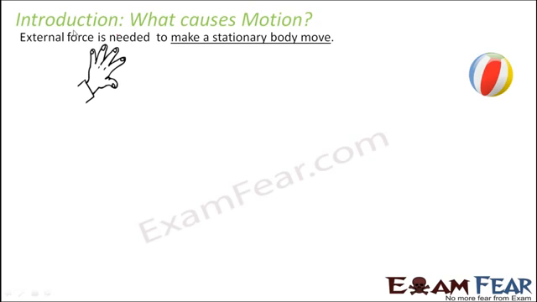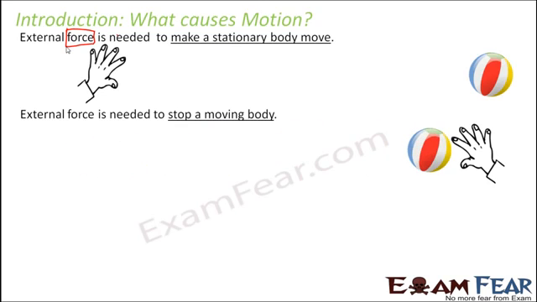So force is actually something which causes an object to move. Not only to move, it can even stop a moving object. For example, if there is a ball which is already rolling, and if you want it to stop, there has to be some force applied on the ball so that it stops. Now you might say that that doesn't really happen. If a ball is rolling on the ground, after some time, even if we do not stop it, it stops on its own. That's because a force is applied on the ball which stops its motion.